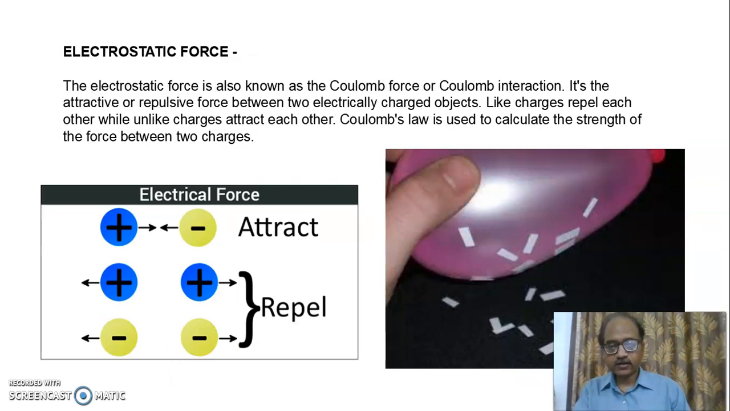Electrostatic force. You see a balloon: rub it on dry hair, and small pieces of paper are attracted towards the balloon. This is attraction. So it is an example of electrostatic force. The electrostatic force is also known as the Coulomb force or Coulomb interaction. It's the attractive or repulsive force between two electrically charged objects. Like charges, that means positive and positive, repel, and positive and negative charges attract.